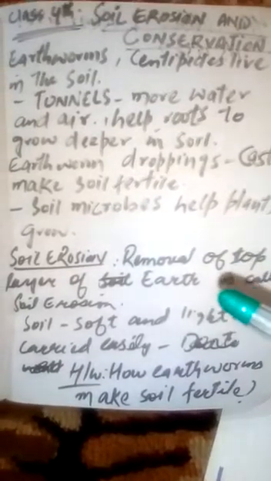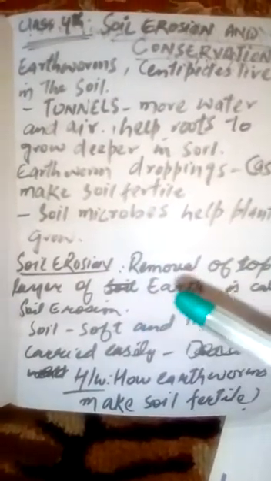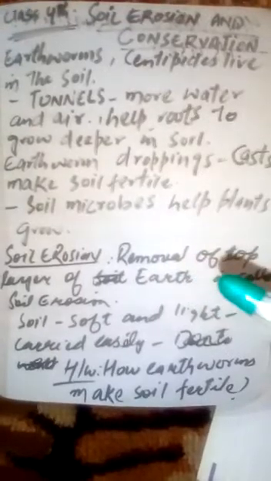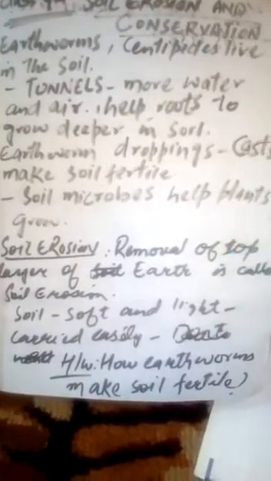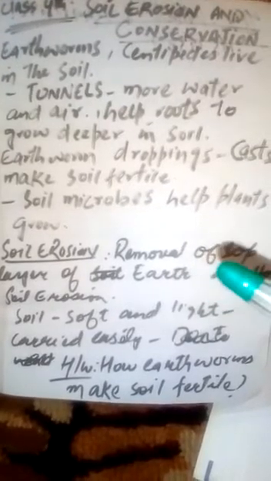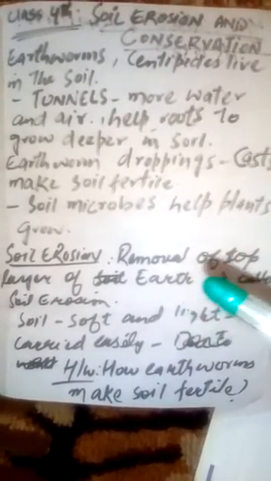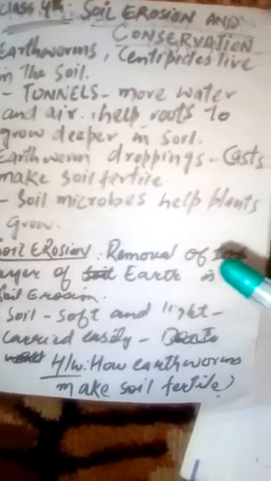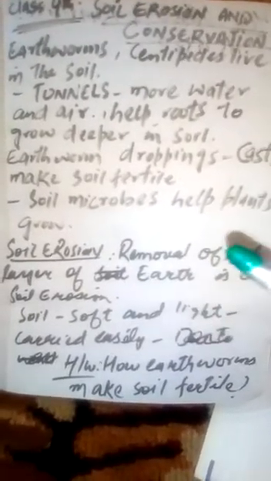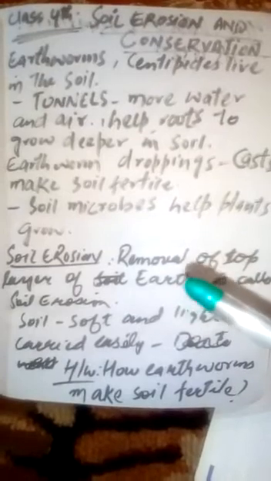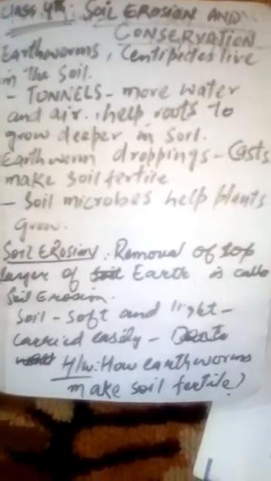As we have read already, soil is the upper layer of earth, and due to any of the reasons, like winds or rains, when this top layer of the soil of the earth gets removed, that process is called soil erosion. Students, soil erosion can occur in different ways.